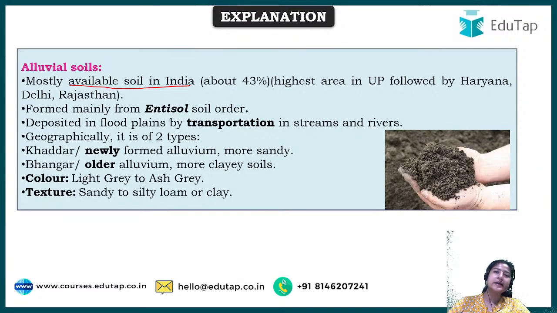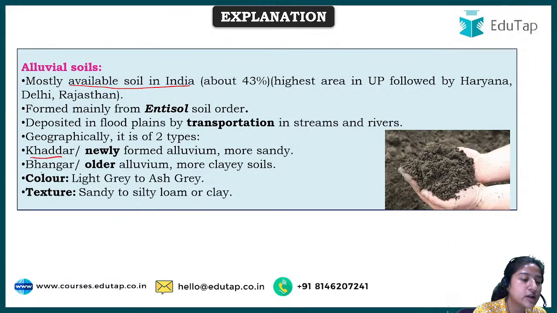Basically, in India we have a good river system. So how are these alluvial soils formed? When rivers move from one place to another along a particular path, in between they carve out rocks and carry soil from one place to another. The soil which is a result of this movement is known as alluvial soil.